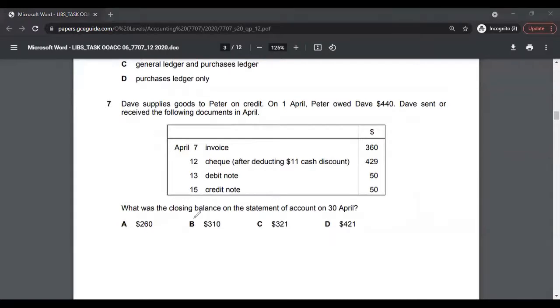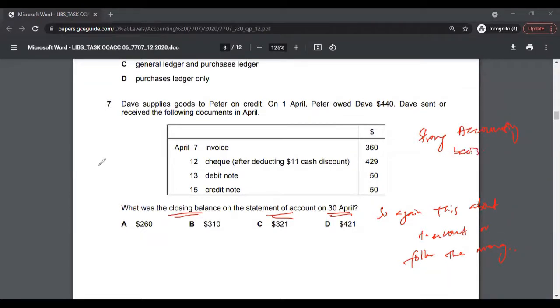Multiple choice 7. Let's look at what was the closing balance on the statement of account on 30th April. Again, this is basically about T accounts. I would say follow the money, and you will get the answer. If your basics are very strong, strong accounting basics, this question would be easy to medium.